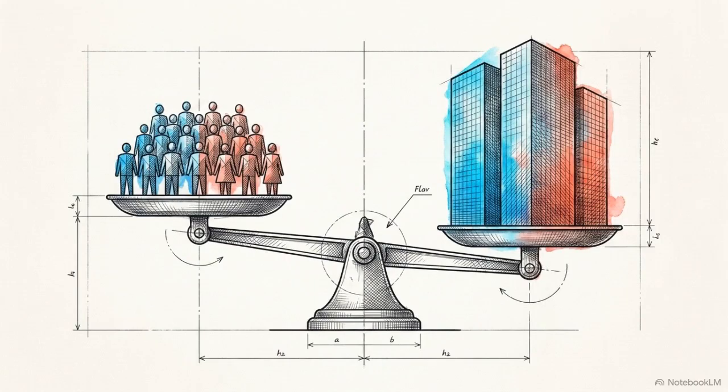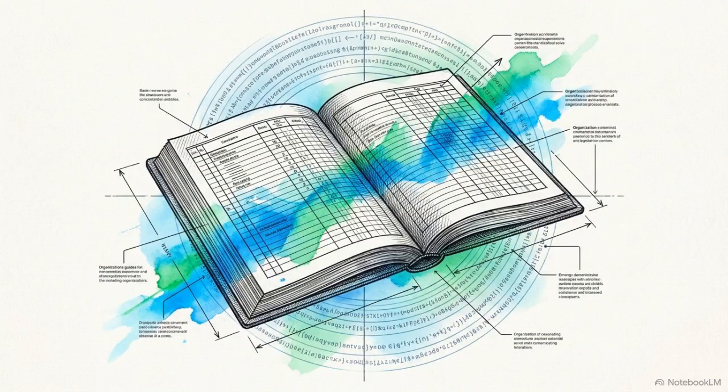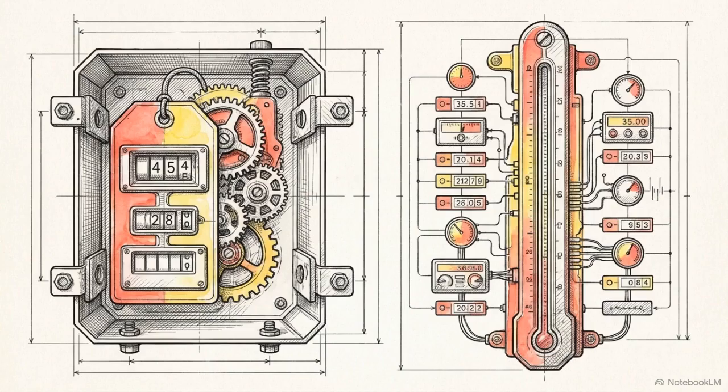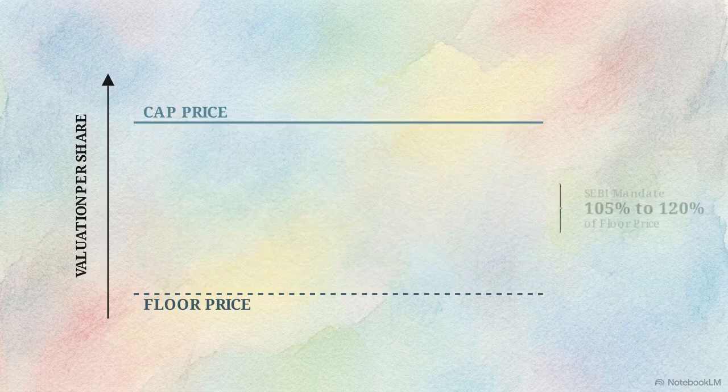At the bottom is the floor price, the absolute minimum valuation the issuer will accept. Above it sits the cap price. SEBI mandates that this upper boundary must be at least 105% of the floor price, but cannot exceed 120%. During the bidding window, institutional and high net worth bids populate strictly within this constrained band, typically clustering toward the upper end of the valuation. The algorithm identifies the peak clearing demand, the precise point where enough bids exist to sell the entire offering. This resolves into the final issue price.